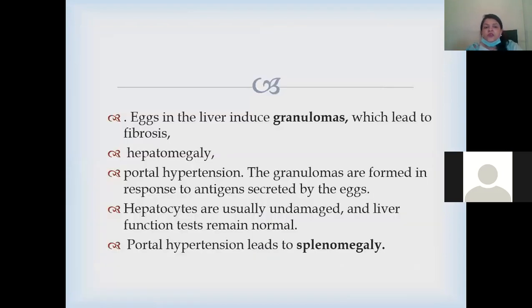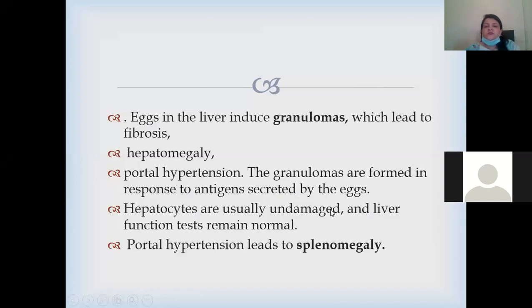Eggs in the liver induce granulomas, which lead to fibrosis. Hepatomegaly will be there. Portal hypertension will be there. The granulomas are formed in response to antigen secreted by the eggs. The hepatocytes are usually undamaged. The liver function tests remain normal, but the portal hypertension leads to splenomegaly.